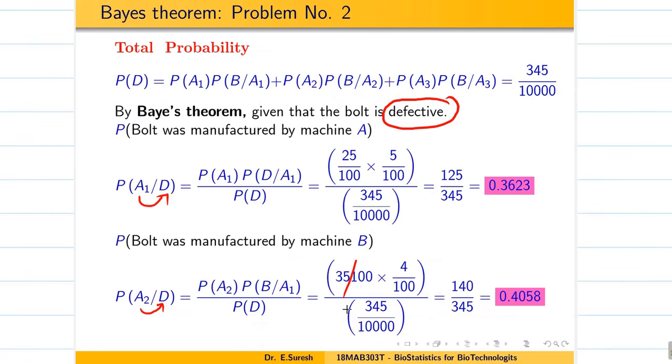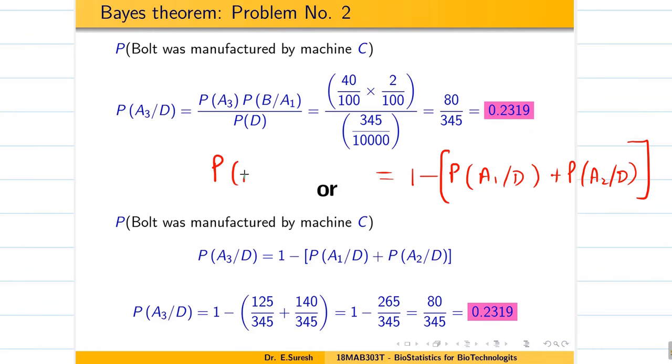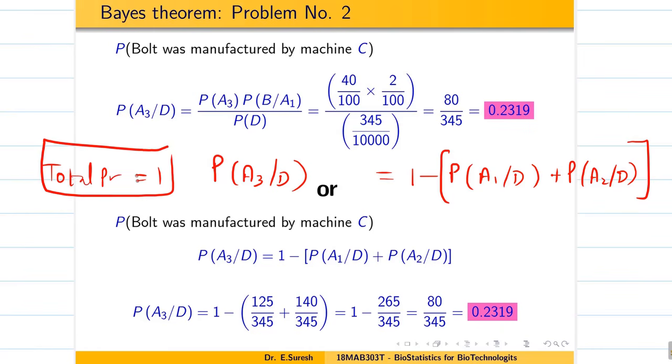If they ask you to find everything, now you know the probability of these two, and they are asking what is the probability that the item produced by A3 is defective. We know there are only 3 possibilities, right? So 1 minus the probability of A1 given D plus the probability of A2 given D will give you the probability of A3 given D, because the total probability is 1. We know this formula.